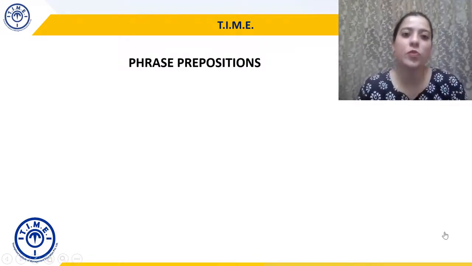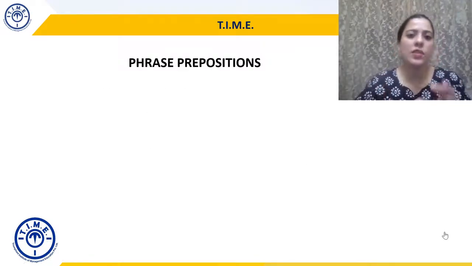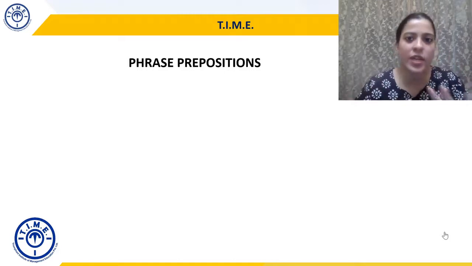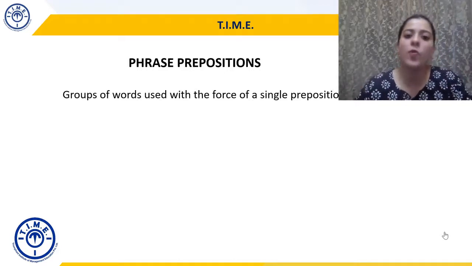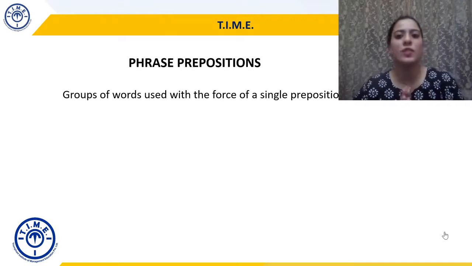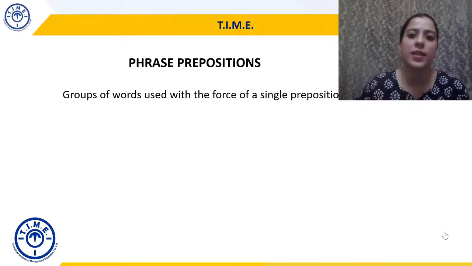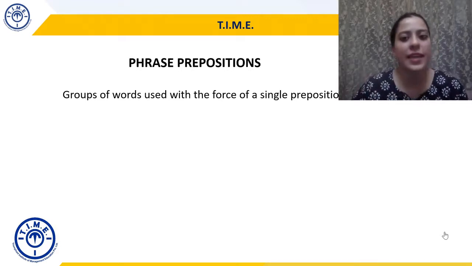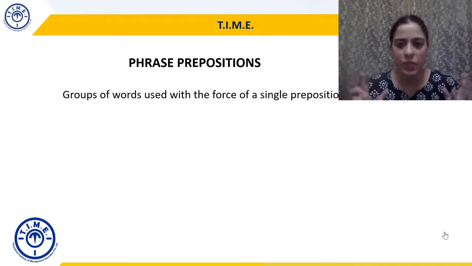The next category that we're doing is phrase preposition. So as the word suggests, it probably has a phrase or a group of words, and group of words which are used with the force of a single preposition. तो यहाँ पे words ज़्यादा हैं, लेकिन उन्हें हम treat करेंगे like a single preposition. We will treat them as if they are a singular unit.